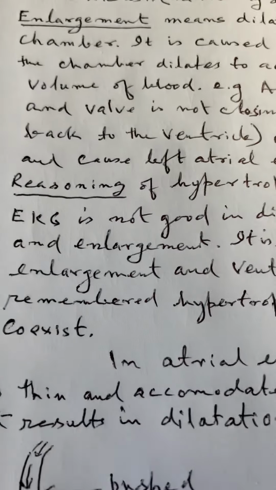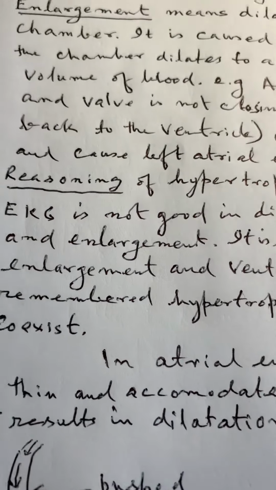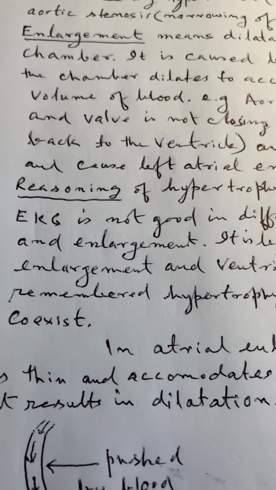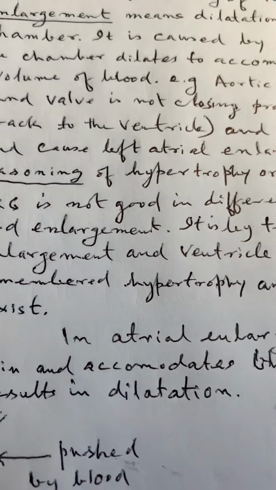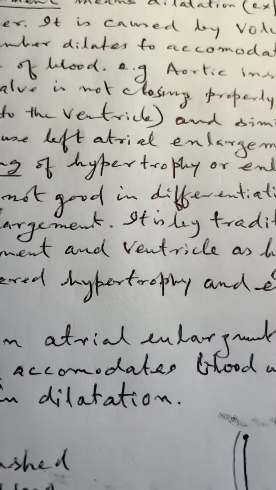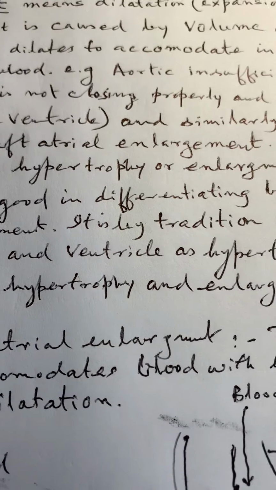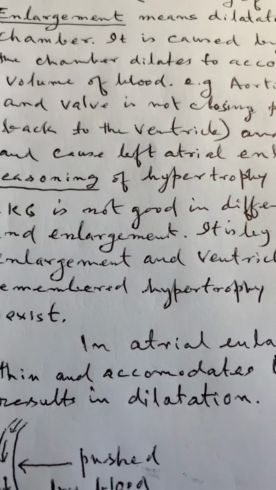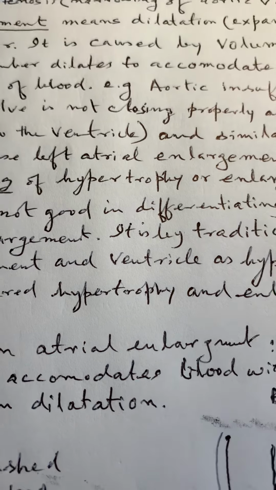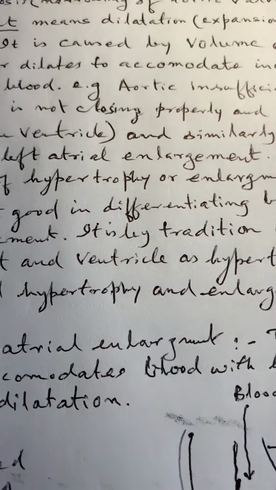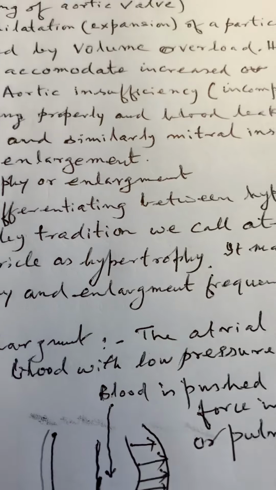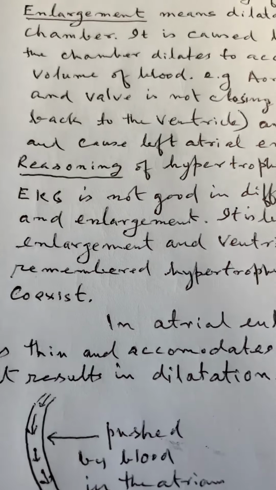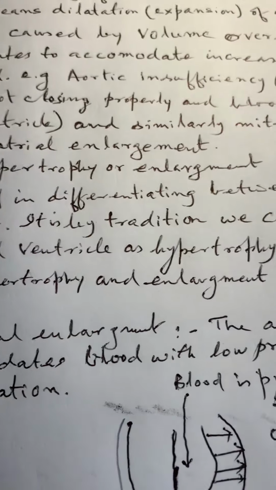Now, what is the reason of hypertrophy and enlargement? ECG is not very good to differentiate between the hypertrophy and enlargement, but by tradition we call it atrial enlargement and ventricular hypertrophy.